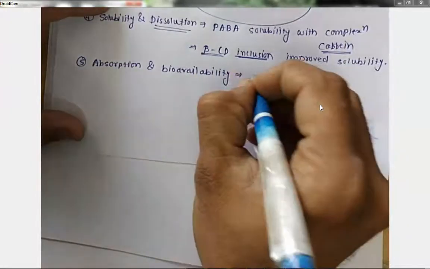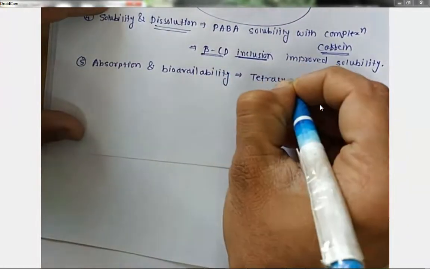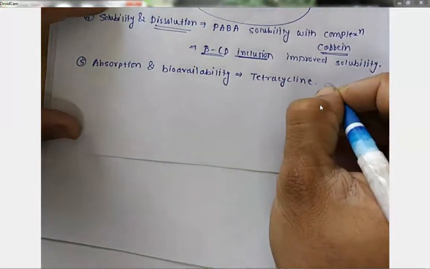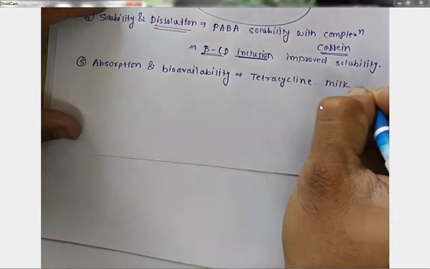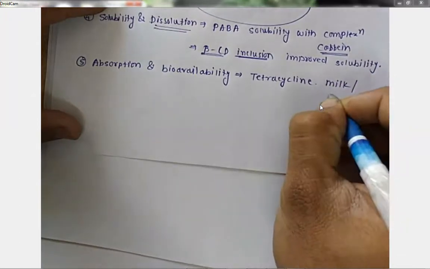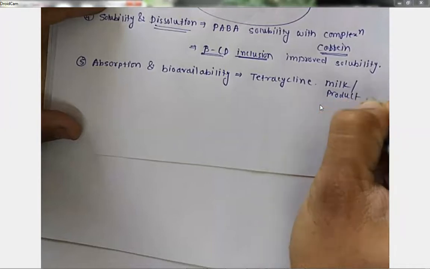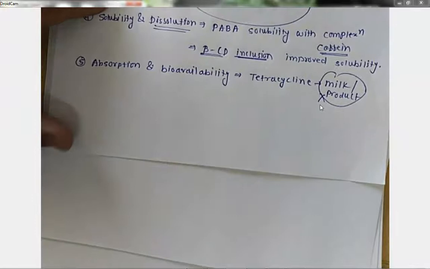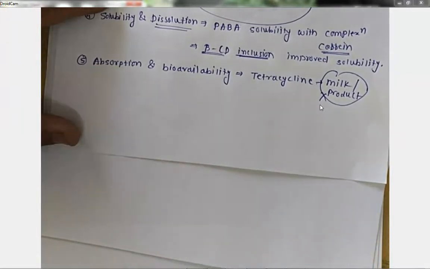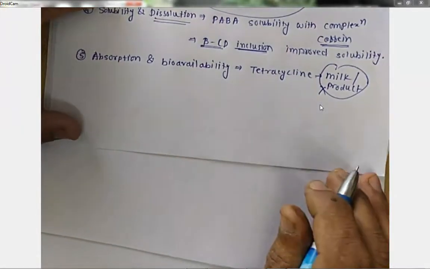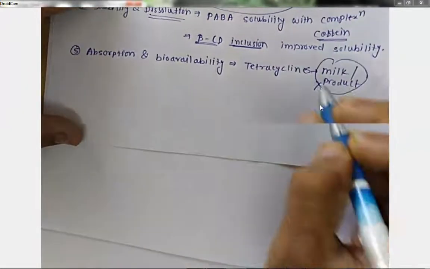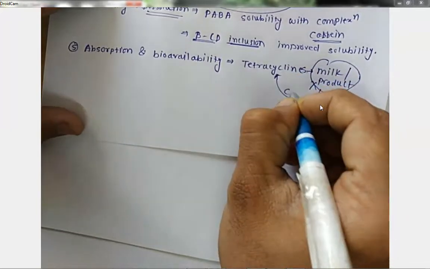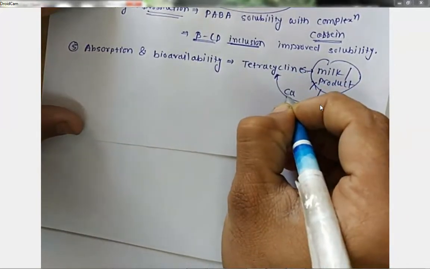Tetracycline is an antibiotic, and usually it is said that it should be avoided with milk and milk related products. So we avoid tetracycline with milk or milk related products. Why is there such a requirement? The simple thing is that tetracyclines are antibiotics which form complexes with calcium and magnesium.